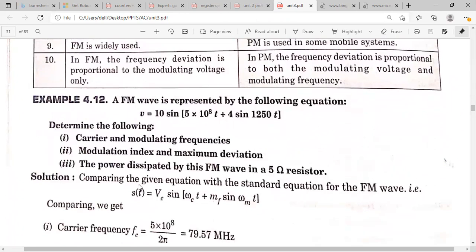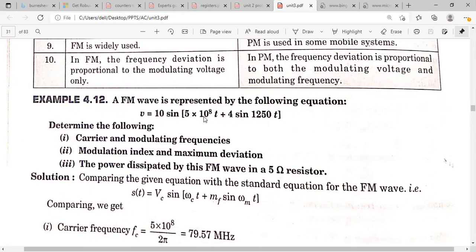Okay, so one more problem here. An FM wave is represented by the following equation. So this is the FM wave expression. You have to compare this expression with the standard FM expression and determine the following carrier and modulating frequencies. So this is the peak amplitude of the carrier, and omega C t, this will be the carrier frequency.